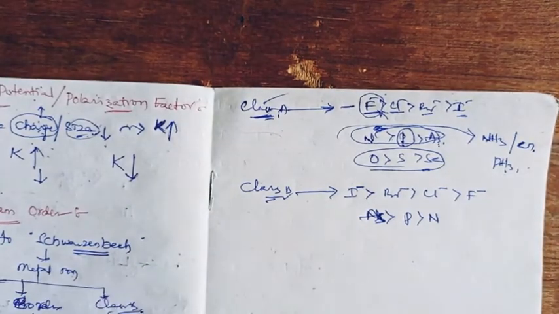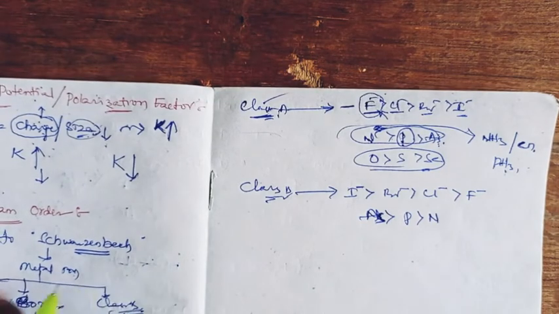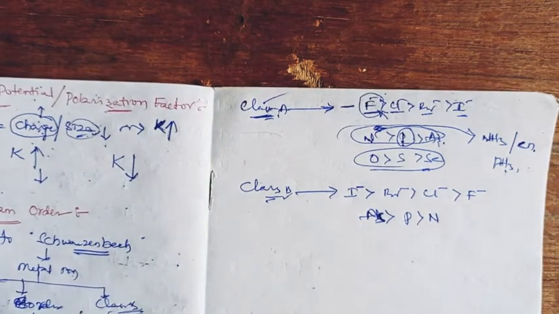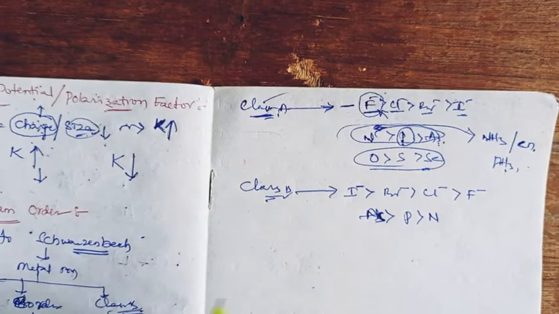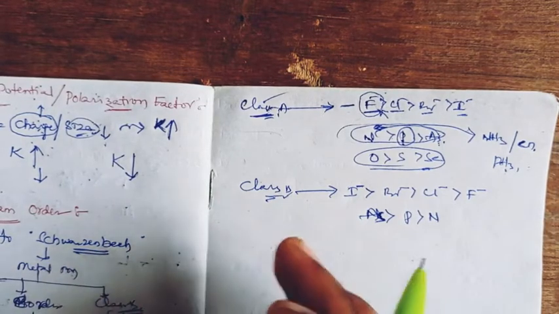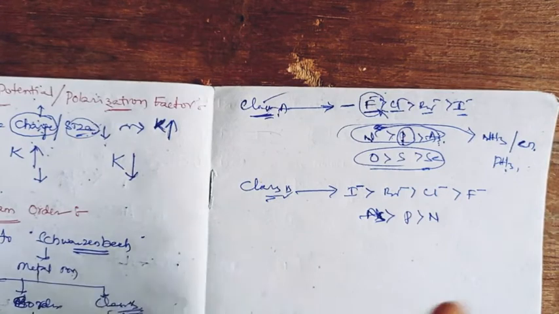But Schwarzenbach didn't define the stability order in borderline metals, where Irving and Williams started to describe this order, which is very popular because the borderline metals very frequently form complexes.